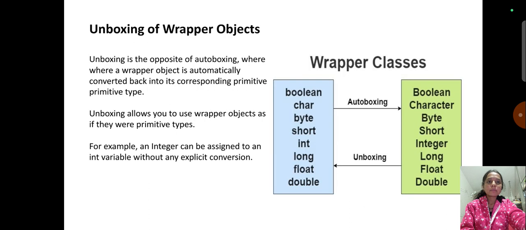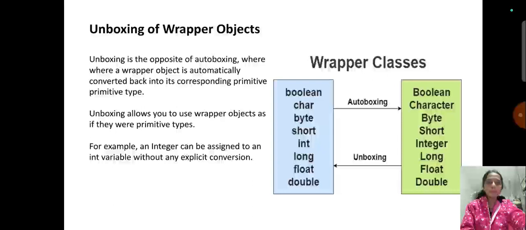And next, unboxing of wrapper objects. Unboxing is the opposite of autoboxing, where a wrapper object is automatically converted back into its corresponding primitive type. Unboxing allows you to use wrapper objects as if they were primitive types.